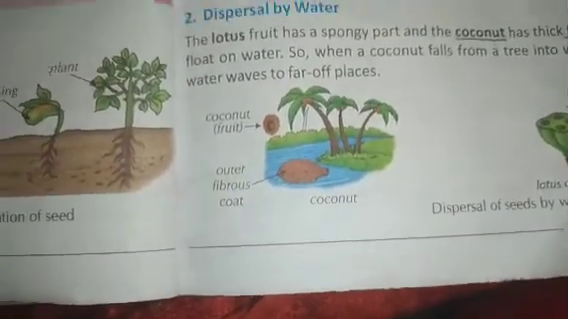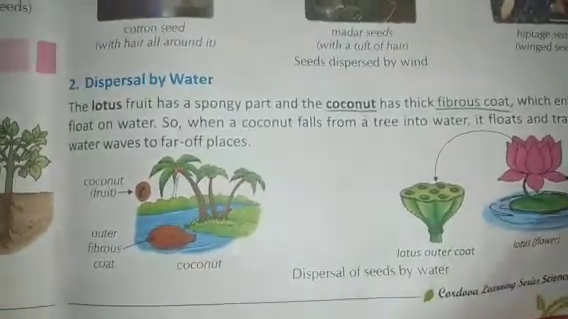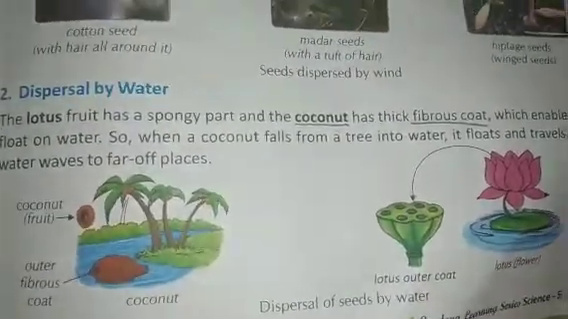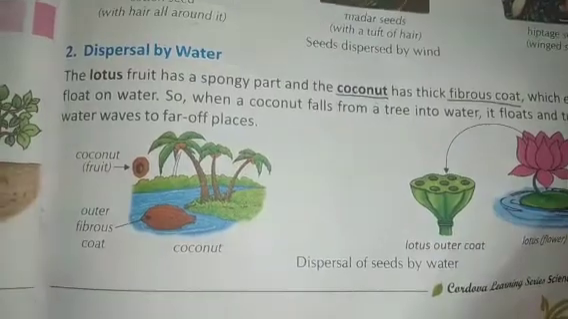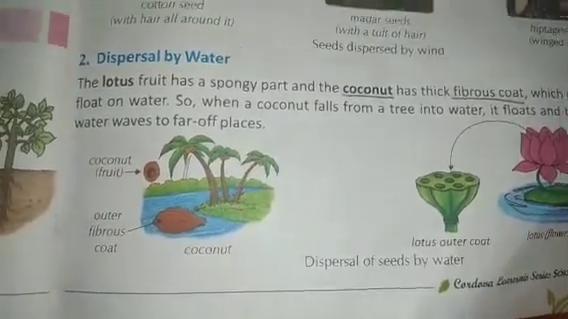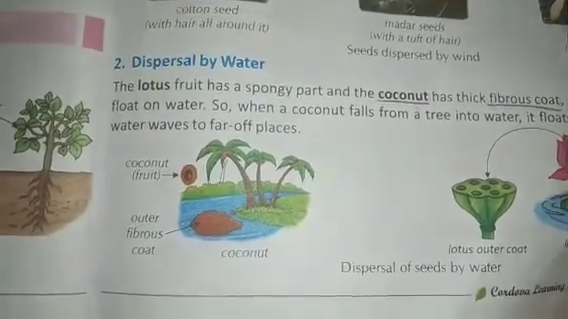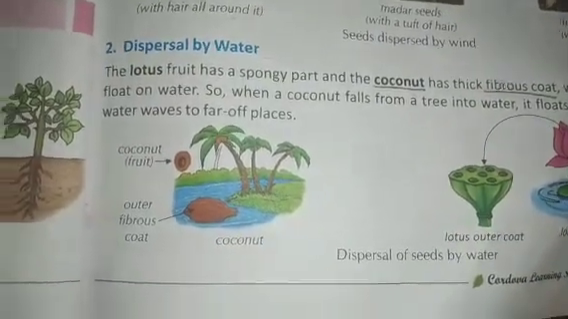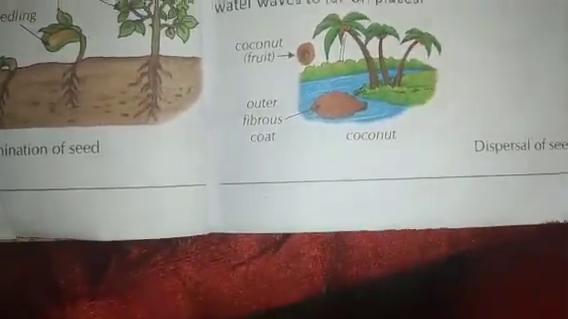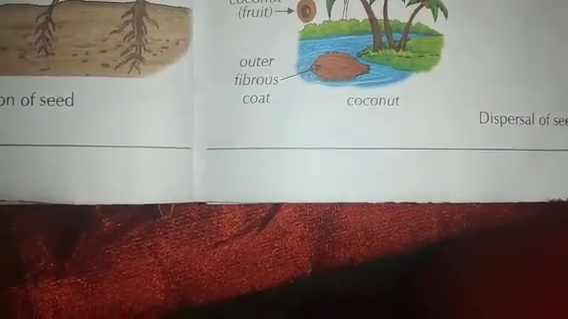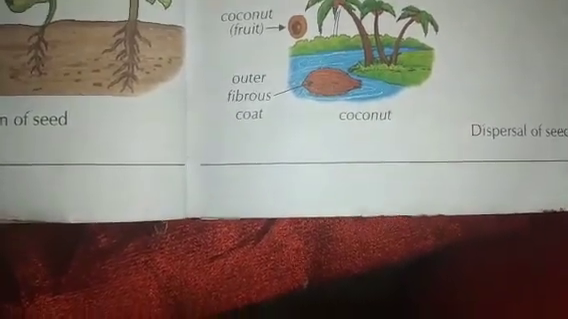Next, dispersal by wind. Now we are talking about the second type of dispersal. It is by water. Now first we spoke already about the dispersal by wind. Now this is dispersal by water. The lotus fruit has a spongy part and the coconut has a thick fibrous coat which enable them to float on water, children. So when a coconut falls from a tree into water, it floats and travels with the water waves to far off places. Okay, like this you are seeing in this picture, no? And I'll show you the coconut.